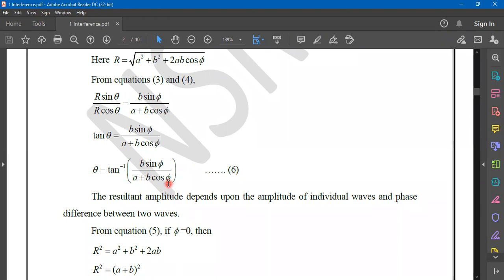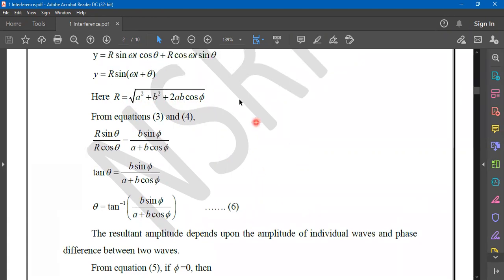So you can directly substitute those values here so that you can find the theta value. And of course, the R value also you can calculate. If you know a, b, and phi, you can calculate R also. That means how the resultant wave would be. So now you know what the displacement is and what the phase is.